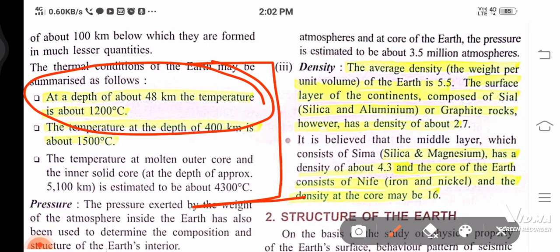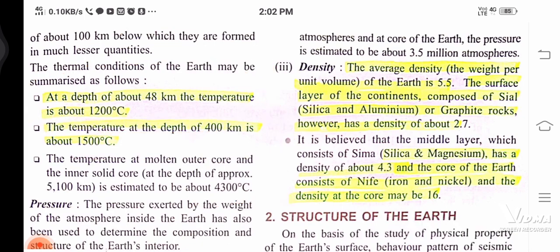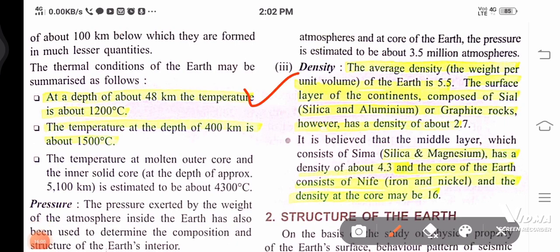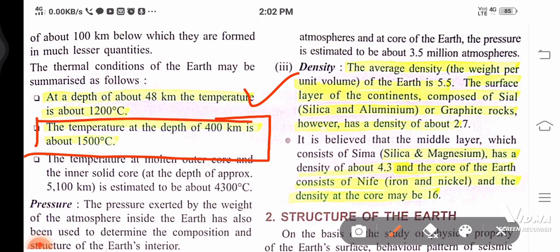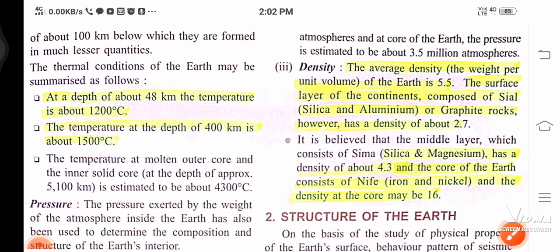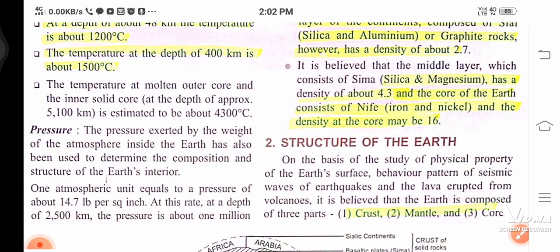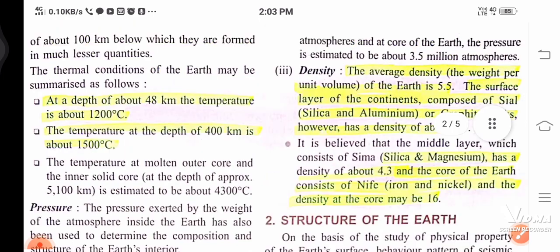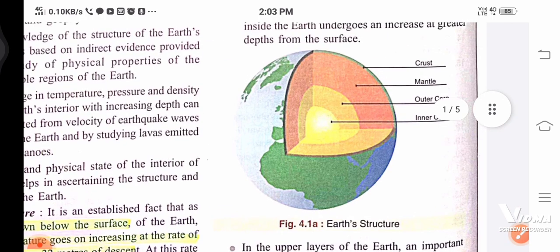See, this part is important. This first point we did, but you have to take care of this part. If we go to the depth of 400 kilometer down the earth, then there is about 1500 degrees Celsius temperature, though these are not sure ones. Then the temperature at the molten outer core and the inner solid core at the depth of about 5100 kilometer. This I'm showing you, they are telling about the structure.